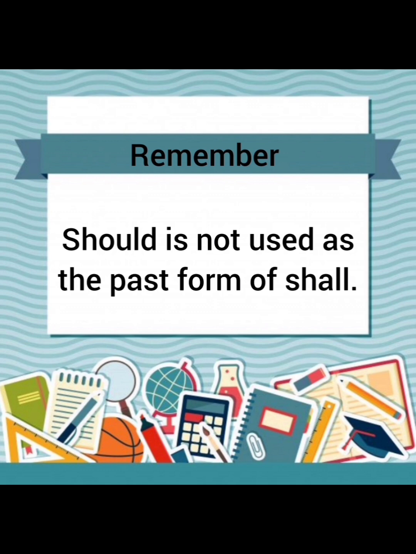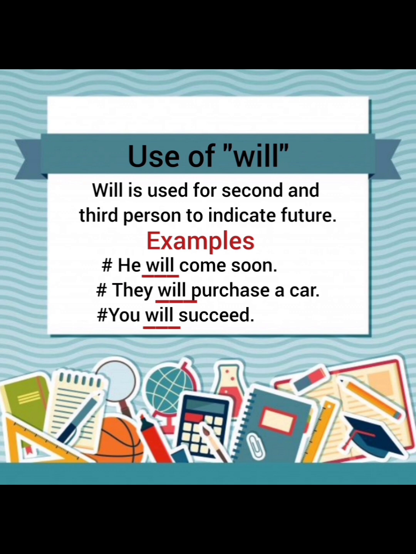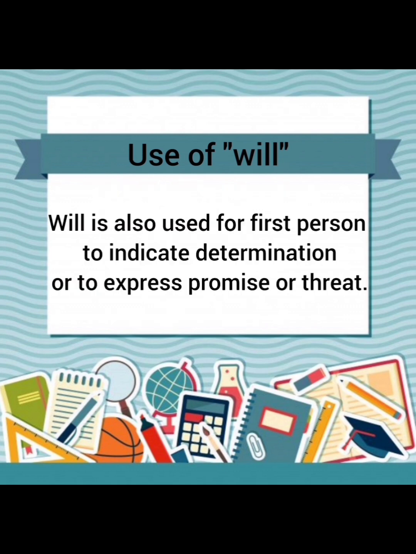Next I have the usage of will. Will is used for second and third person to indicate future. Examples: he will come soon. They will purchase a car. You will succeed. We usually use will with second and third person pronouns in our writing, and also for first person pronouns. Will is also used for the first person pronoun to indicate determination or to express promise or threat.